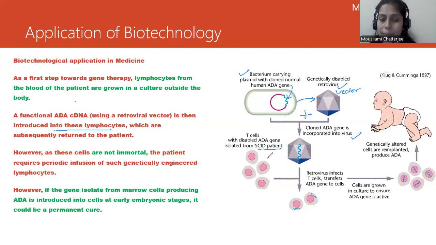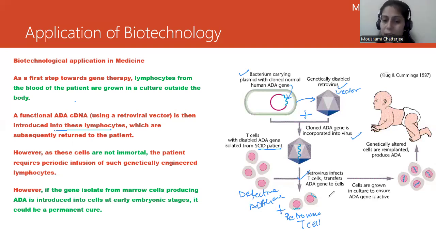Now these cells are allowed to interact with the retrovirus-infected T cells carrying the functional ADA gene, and this one is the defective ADA gene. Then we allow them to interact, and there will be a transformation process between these two.